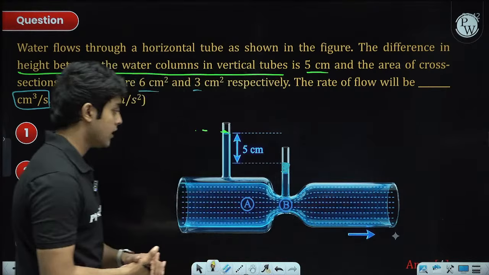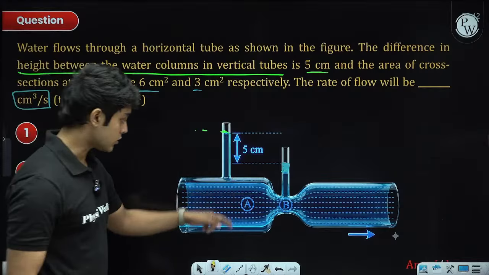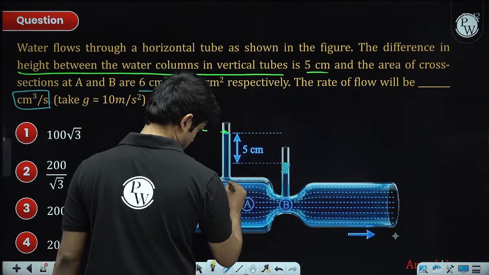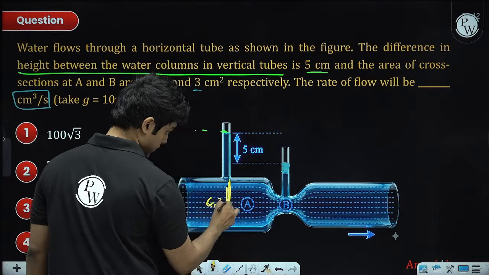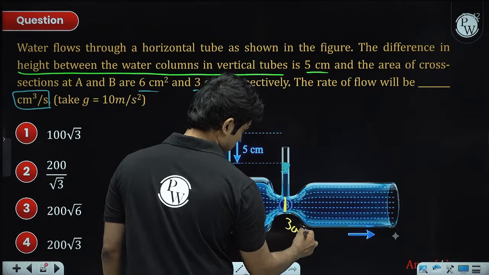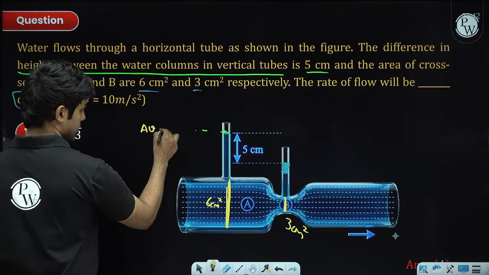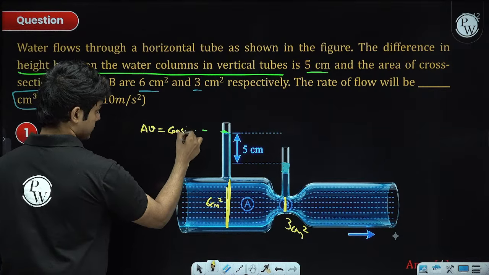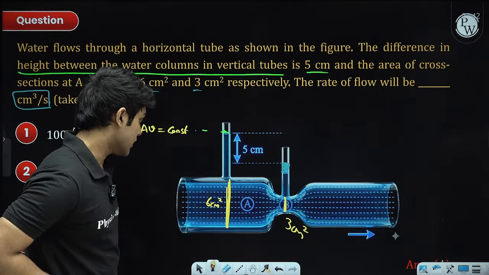So in fluid dynamics problems, typically we work with Bernoulli's theorem and the continuity equation, right? Because there is a cross-sectional area difference, at this cross-section the area is 6 centimeter square, and over here the area is 3 centimeter square. So we know A into V will be a constant. This is the continuity equation, directly a result of mass conservation.